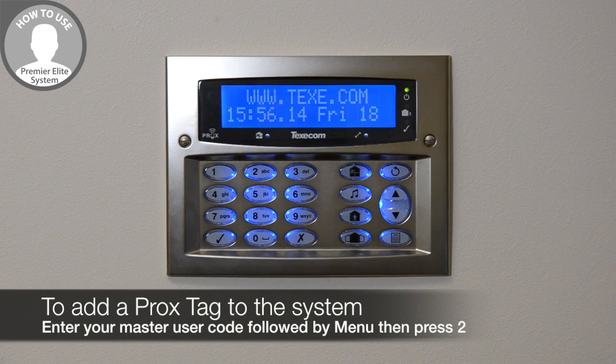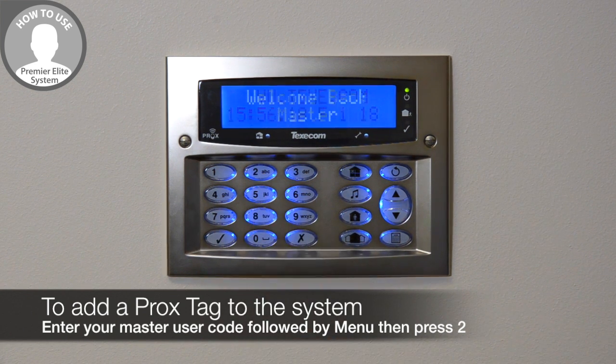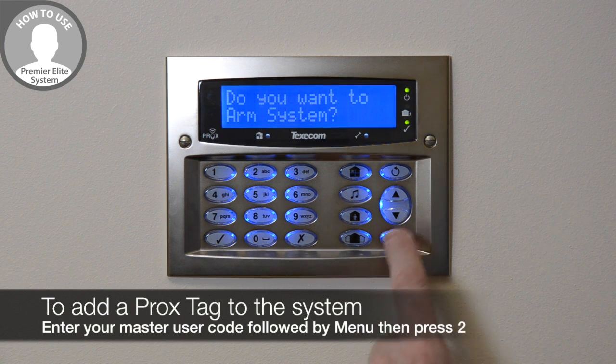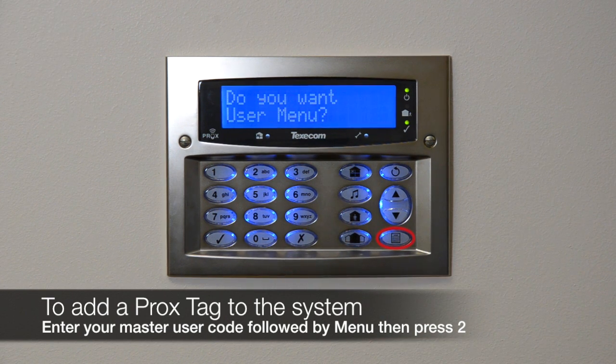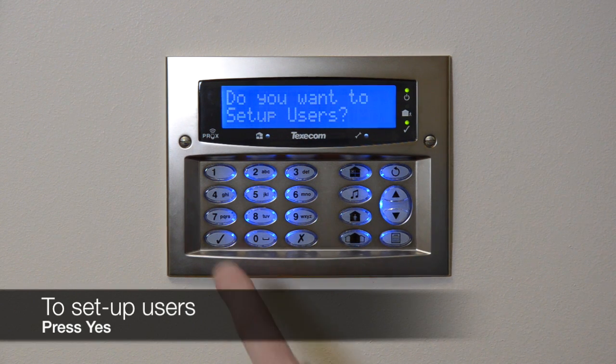To add a Prox tag to the system, enter your master code, followed by menu, and then number 2. Display will show, do you want to set up users? Press yes or tick.